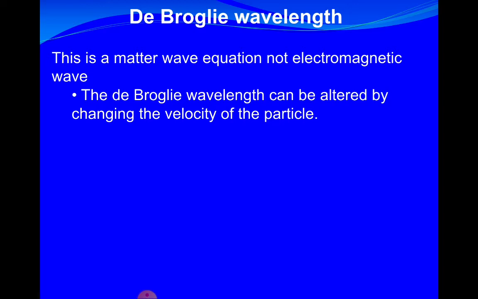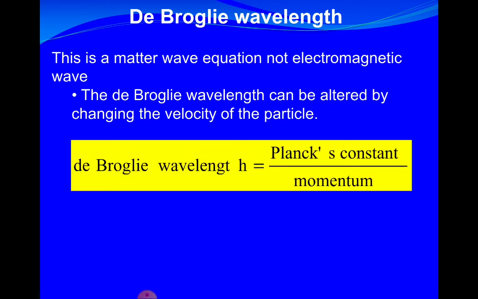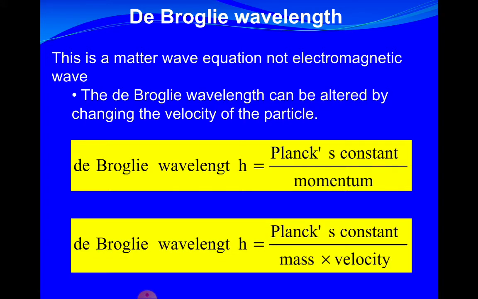Now, in his formula, he suggested that the wavelength can be altered by a change of the velocity of the particle. So it depends on the momentum. So the de Broglie wavelength, lambda, equals Planck's constant divided by the mass times velocity.